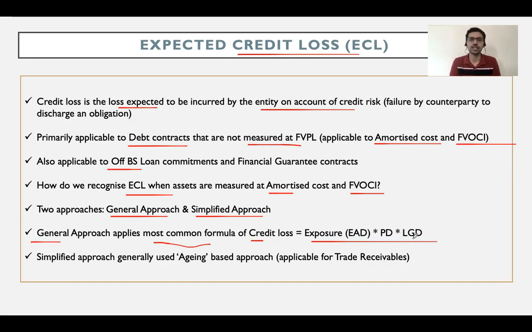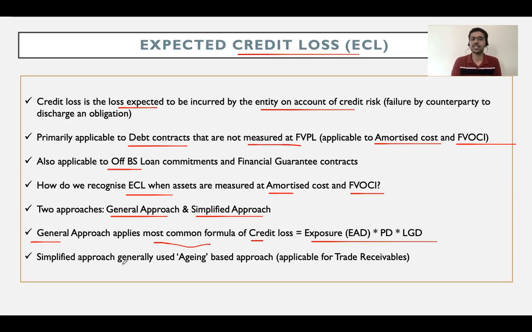LGD stands for loss given default. All right. PD stands for probability of default. LGD stands for loss given default. And exposure is often referred to as EAD, which is exposure at default. All right. So EAD multiplied by PD multiplied by LGD. Exposure at default multiplied by probability of default multiplied by loss given default. That is the general approach.